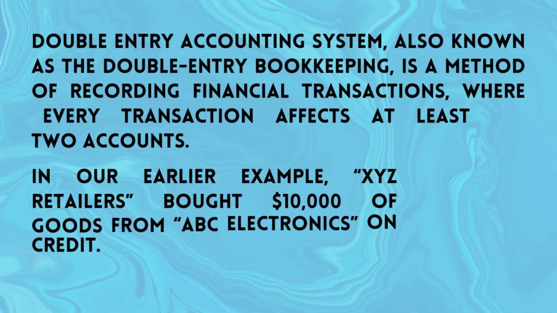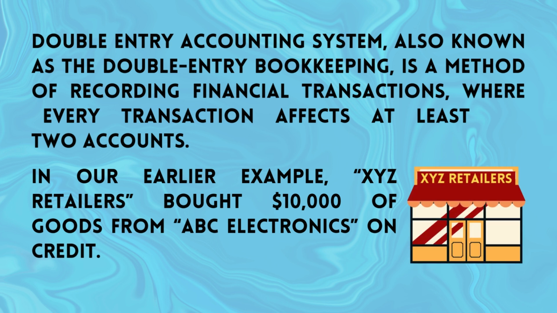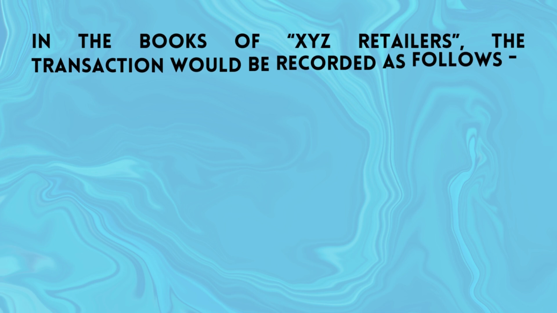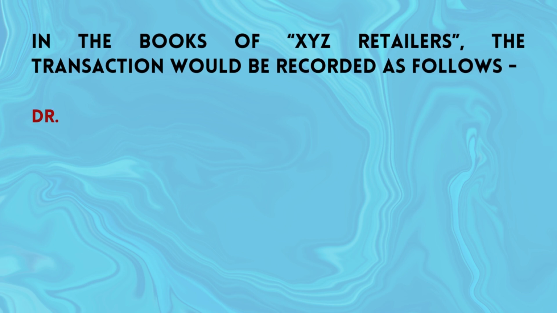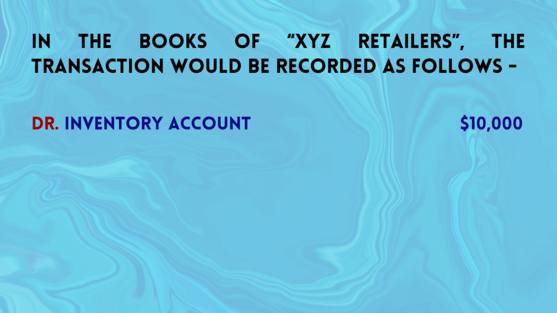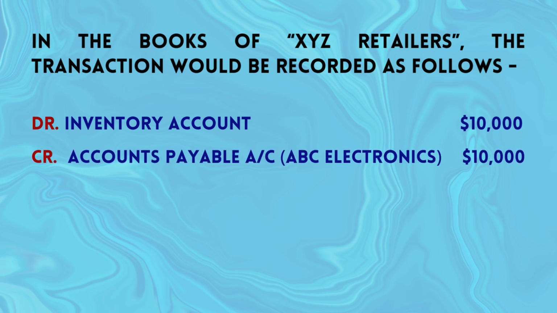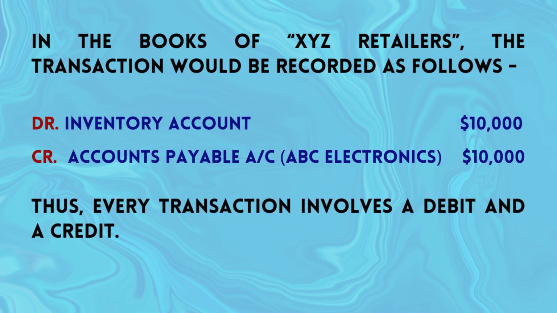In our earlier example, XYZ Retailers bought $10,000 of goods from ABC Electronics on credit. In the books of XYZ Retailers, the transaction would be recorded as follows. Debit inventory account $10,000, credit accounts payable account, that is ABC Electronics account $10,000. Thus, every transaction involves a debit and a credit.